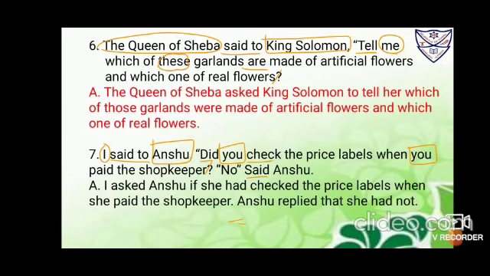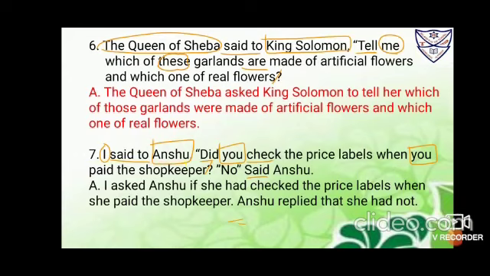Now we'll begin it. Because it is an interrogative statement, we'll drop down the question mark and we won't use the conjunction that. But because it begins with did, a helping verb, I'll be using the conjunction if or whether. So it is: I asked Anshu if. After if, the conjunction, you have to bring the pronoun.